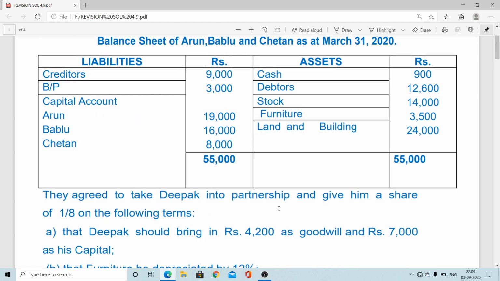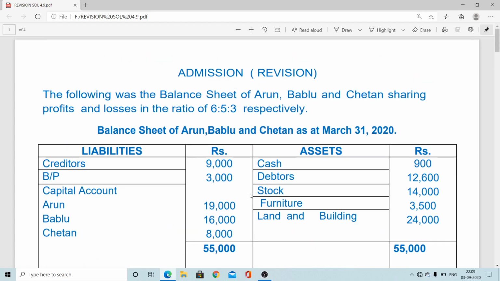Now here, in this chapter, the admission chapter, it is quite lengthy, but as per the present syllabus, it has excluded a few other things.